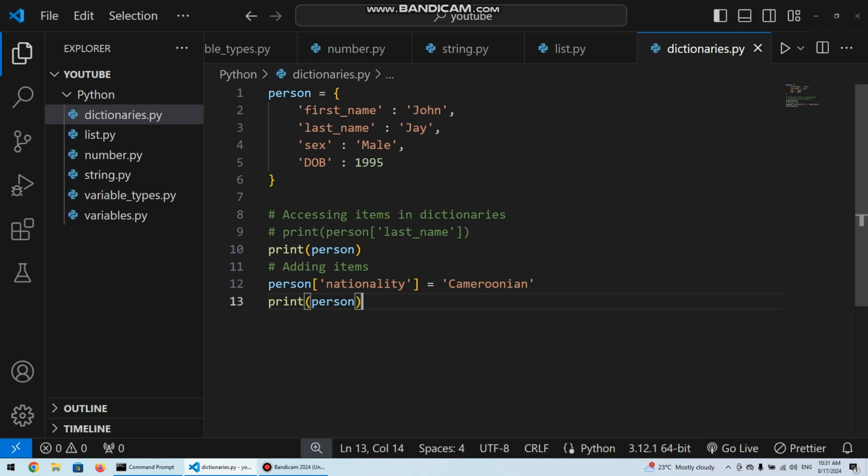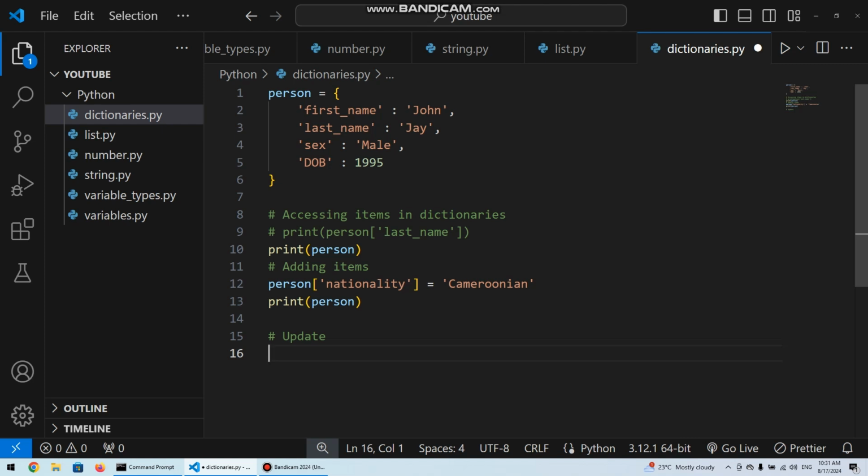And then same as adding an item to our person dictionary, we can also update our dictionary. There might be a situation where we want to update an item in our dictionary.